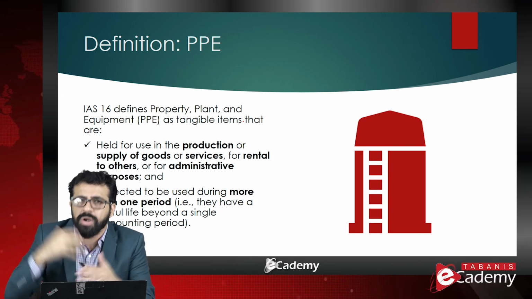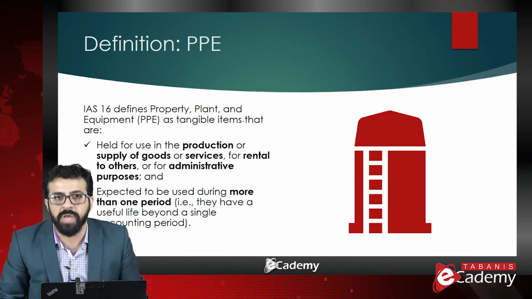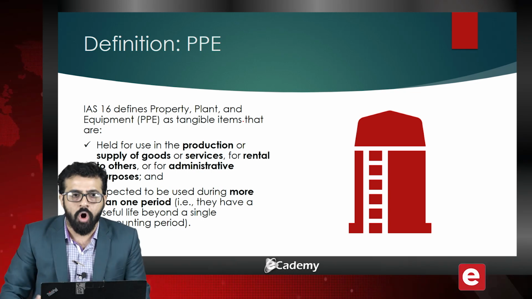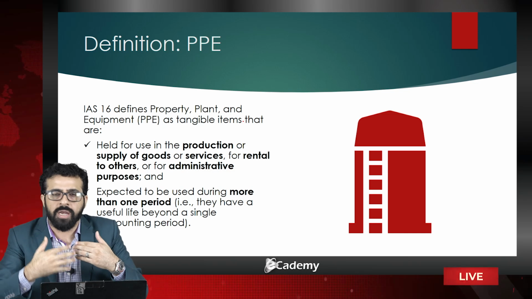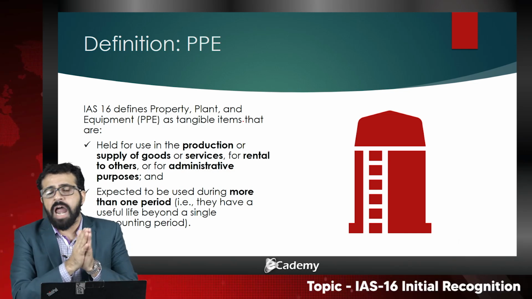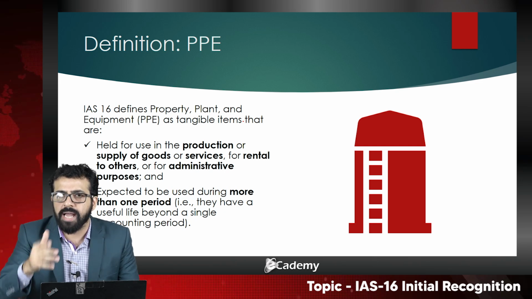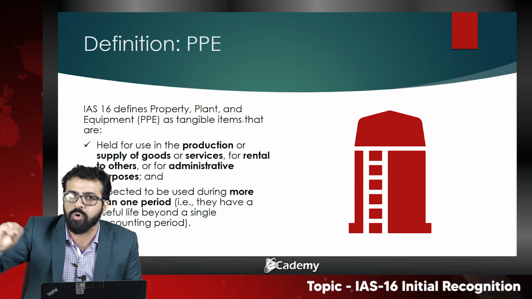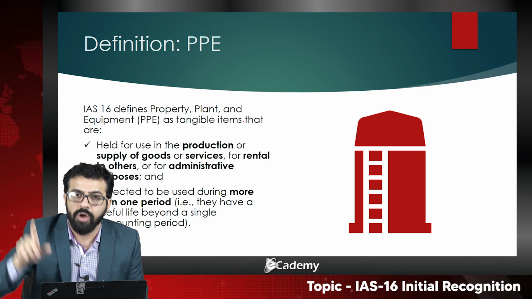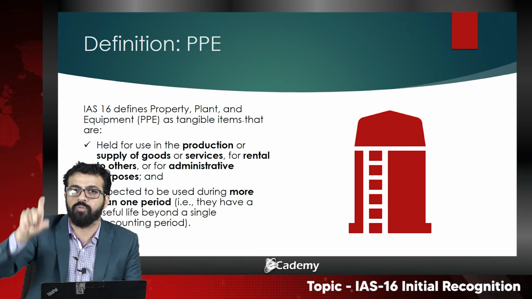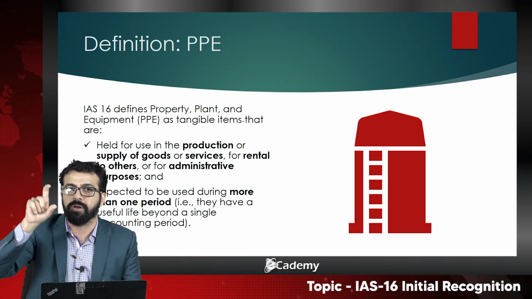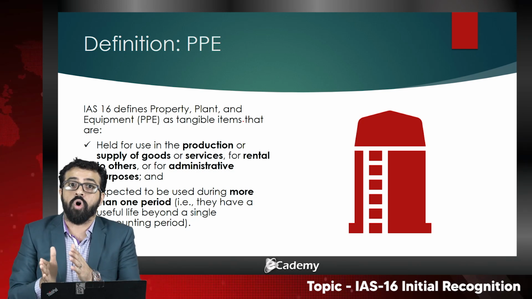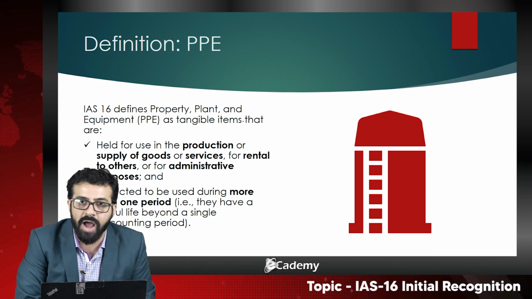For rental to others, what is meant by rental to others? It means that, for example, if a company owns a vehicle, a building, or any equipment as part of its regular business, and for a particular time of the day that vehicle, equipment or building is rented out to others to earn rental income, that would also fall under the category of IAS 16.